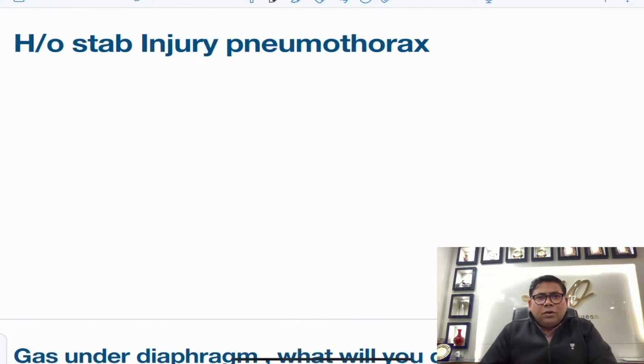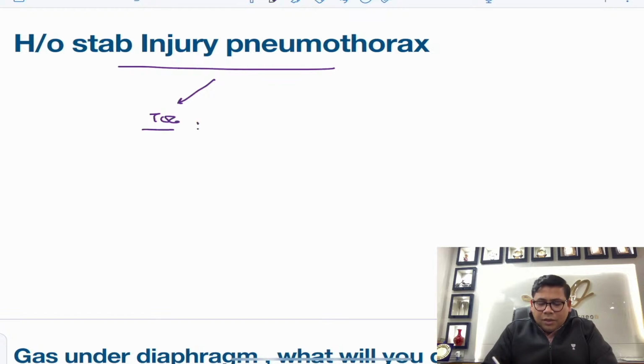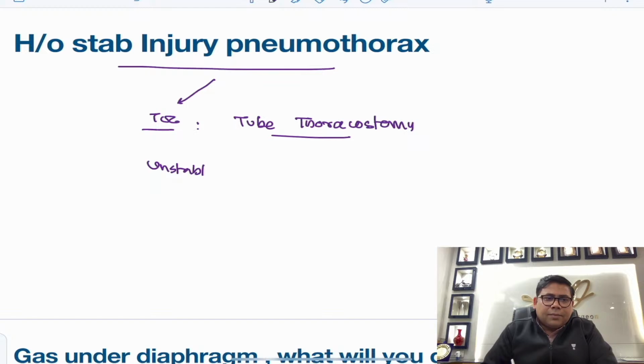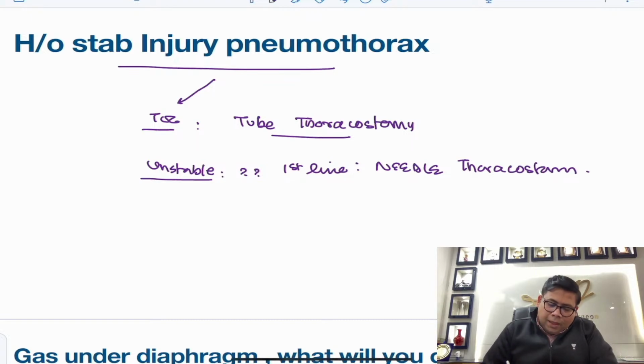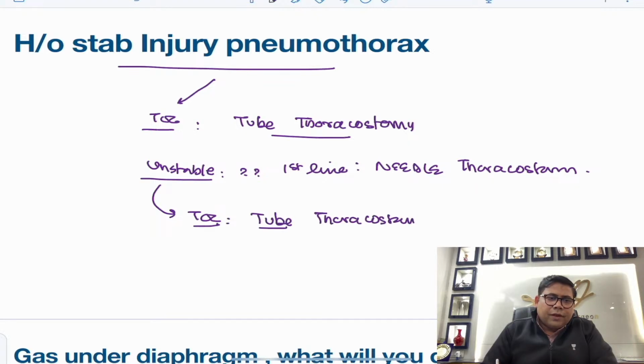Next, there was a question on stab injury pneumothorax. Remember, what is the treatment of choice? Ultimately it's a tube thoracostomy, point number one. Remember, if it is an unstable patient, you need to understand one very important thing, that the first line shall be a needle thoracostomy. And if it is asked in a stable patient, what is the treatment of choice? Of course, you will have to go for tube thoracostomy. So this is a very simple thing.